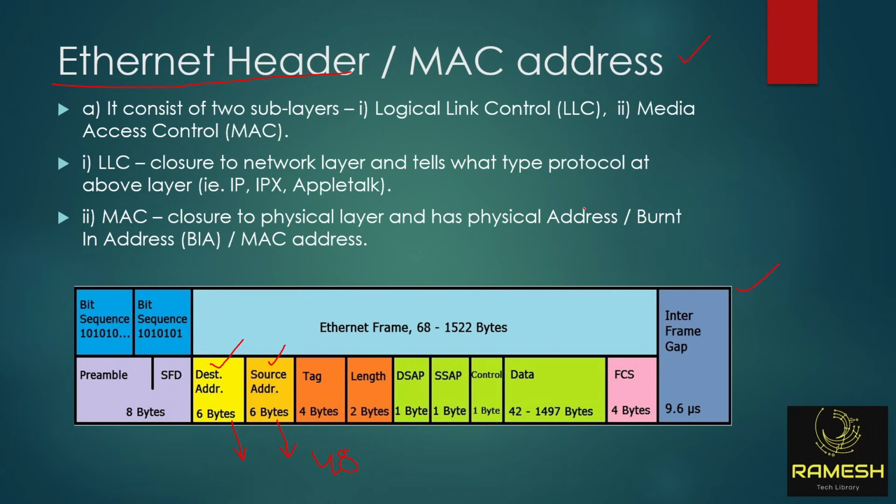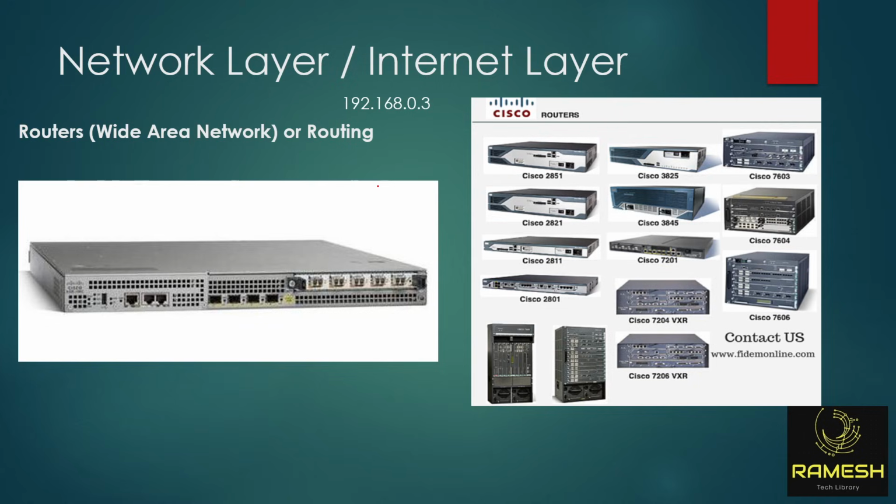Very good. So next is network layer. I used to tell you in the demo class, at every 30 to 40 kilometers, they will use a router. This is the router. The cost of this router is minimum 3 lakh rupees. Whatever the router you're using at your home is 1500 to 2000 rupees. That will give you internet connection up to 200 people. But this is a big router. It starts from 3 lakh and will give you internet connection up to more than 1 lakh people.